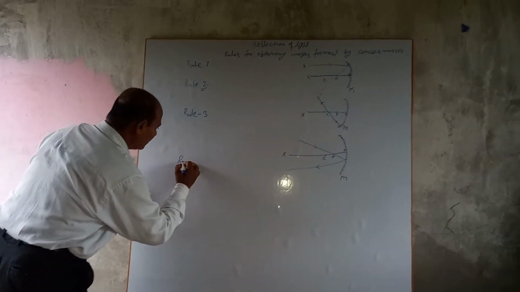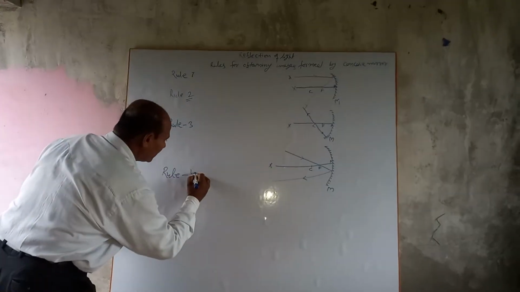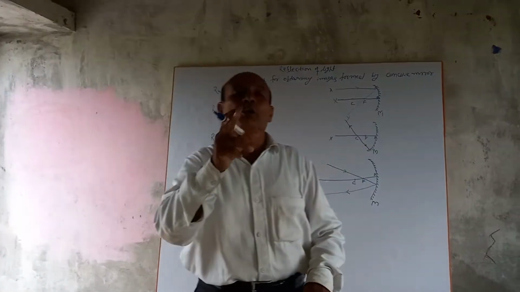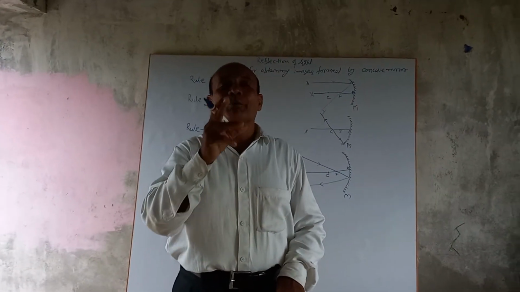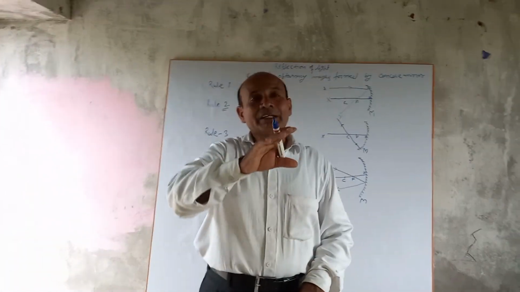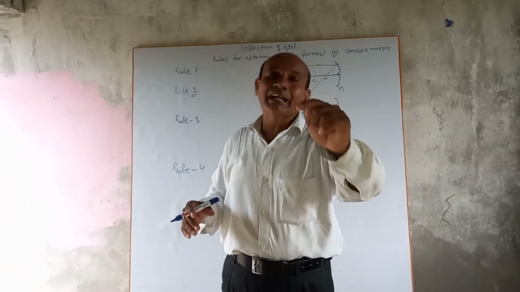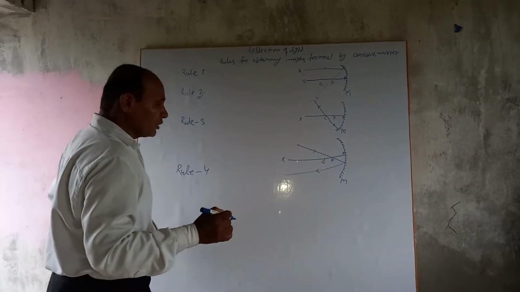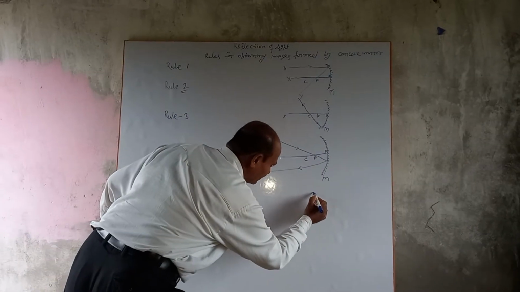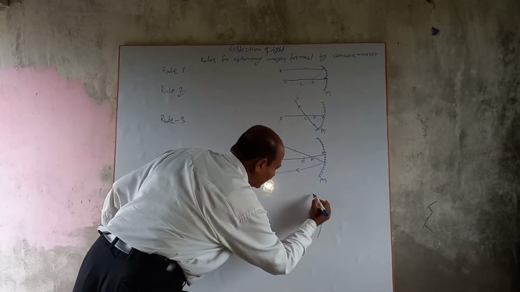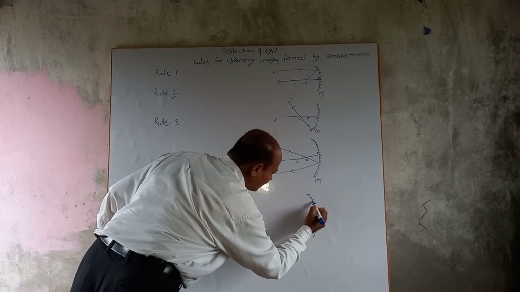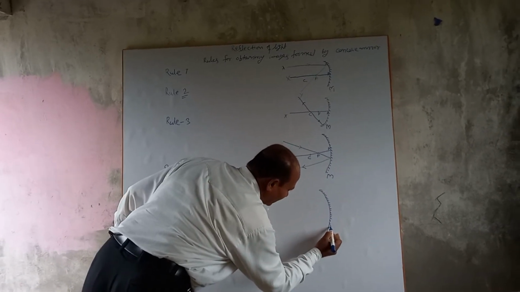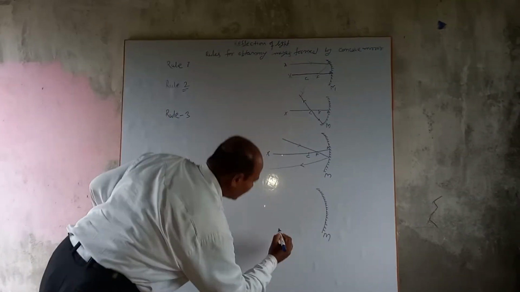Rule number 4. The incident ray which is falling on the pole of a concave mirror is reflected at the same angle it makes with the principal axis. Suppose M is a concave mirror.